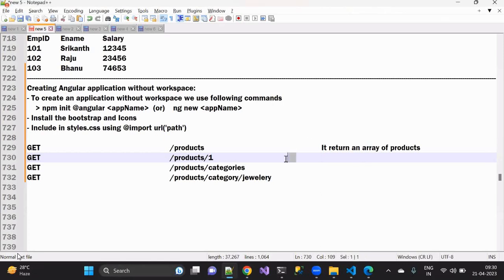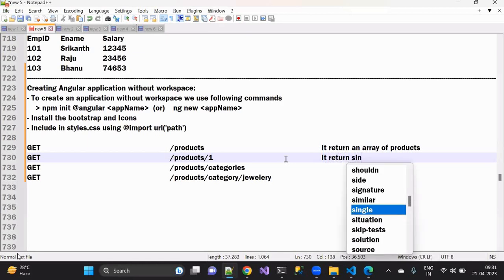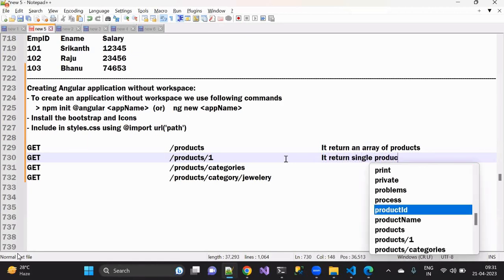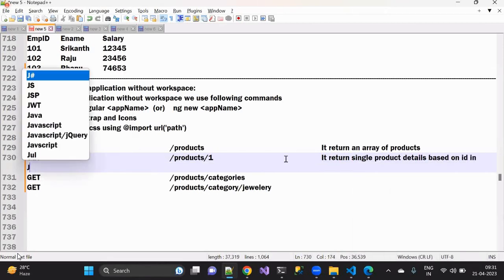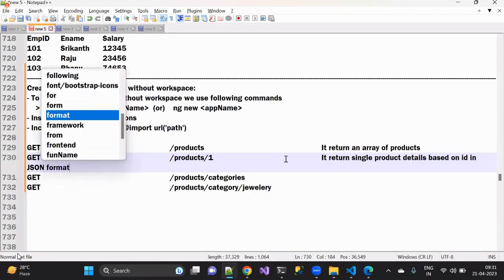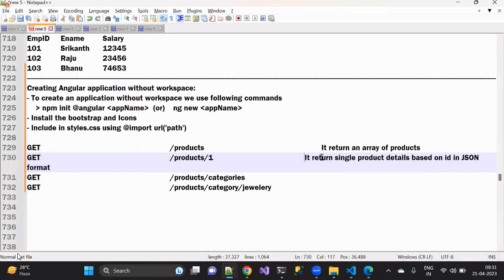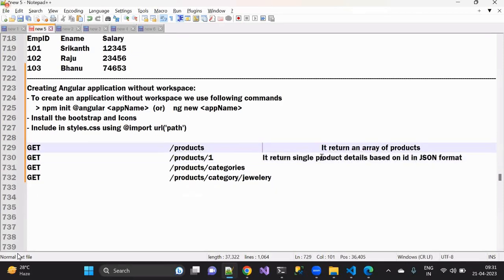So in the second case, in this URL, it returns single product details based on the ID, in which format? JSON format. It is in the form of JSON format. Understood? It is in the form of JSON format that we are having.